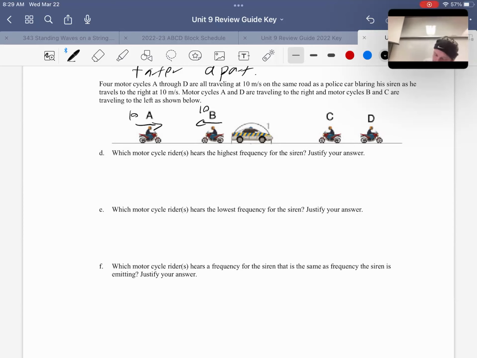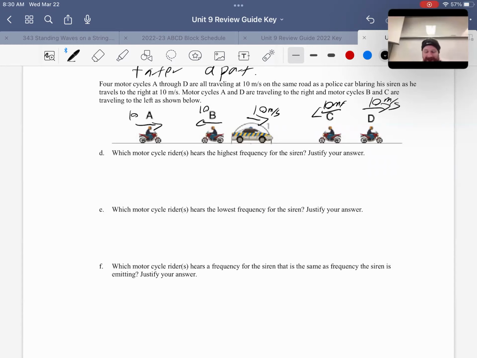The 4 motorcycles are all traveling on the road, and the police car, blaring its siren, is also traveling at 10 meters per second. So the source and the observers are all moving, 10 meters per second and 10 meters per second. We've got lots of motion here.